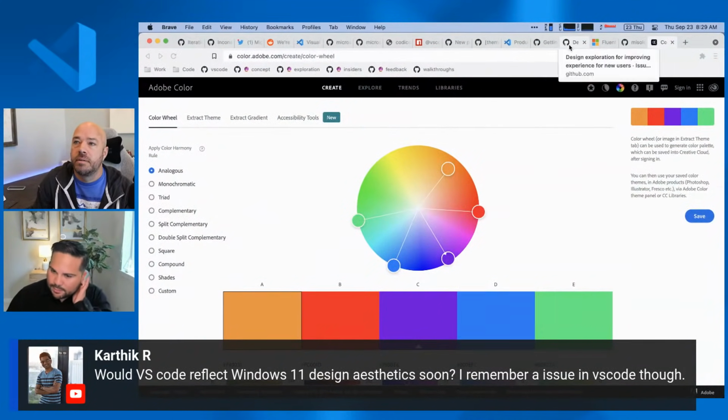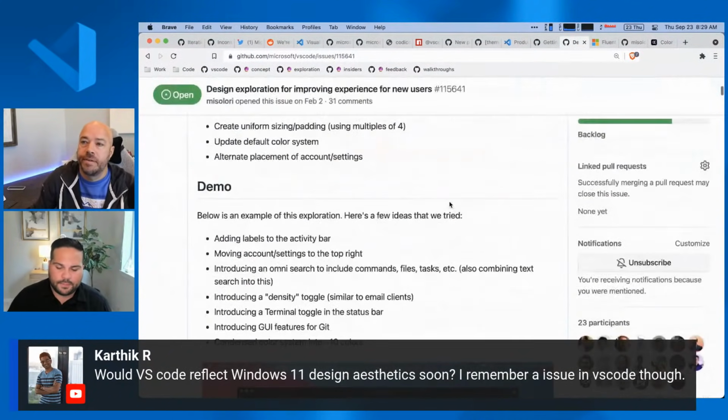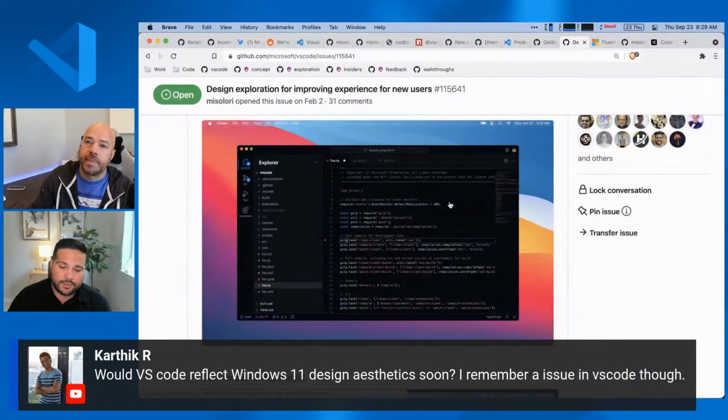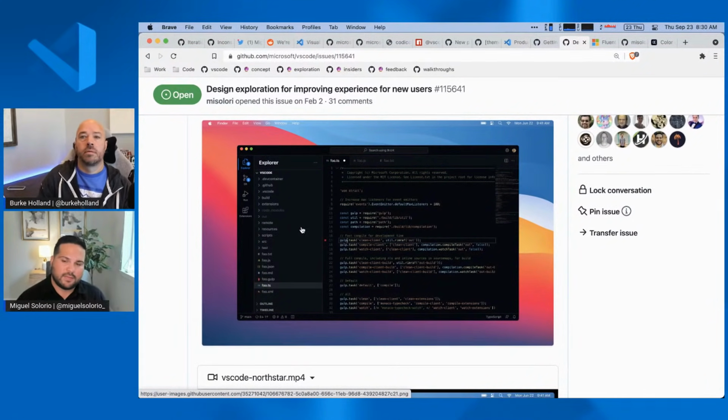Yeah, I think that's talking about the Fluent design, the new updates. One of the things I mentioned earlier in the stream is probably the closest thing to that, the new design that adds elements of higher density and a lot more padding. Because VS Code is a cross-platform application, we're not just on Windows. We're also on Mac and Linux and on the web. So we're trying to figure out how to create a design language that fits across all these platforms while still staying true and unique to the editor. We're always looking at what that looks like and how we can improve it. Especially with Windows 11, people are always asking whether we're going to adopt Fluent, so that's usually the answer we give everybody.